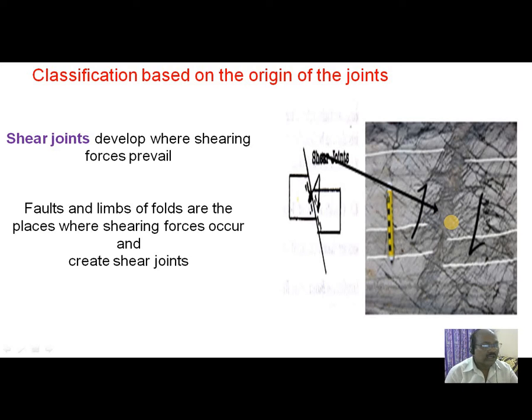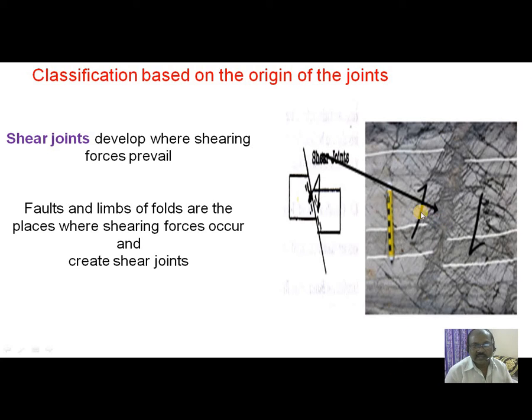Faults and limbs of folds are the places where shearing forces occur and create shear joints. That means shear joints can be seen where faults are present in the rocks. Otherwise, limbs of the fold are the other places where we can see shear joints.